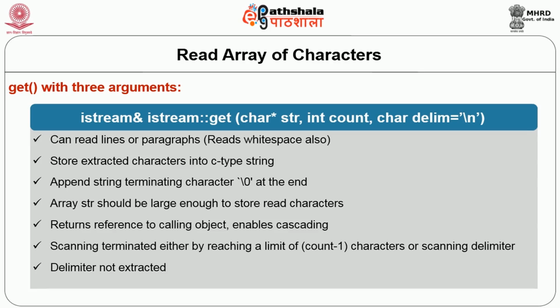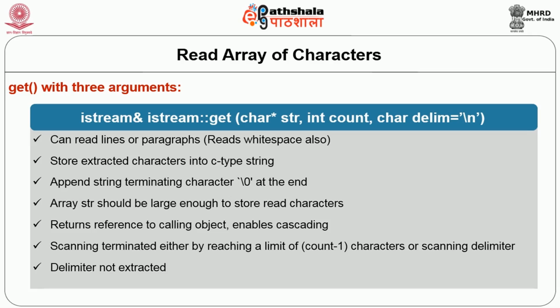The characters which are scanned or extracted from the stream will be stored as an array of characters in str. The next is count. Count provides the maximum number of characters to be scanned, and we also provide the third argument as the delimiter.